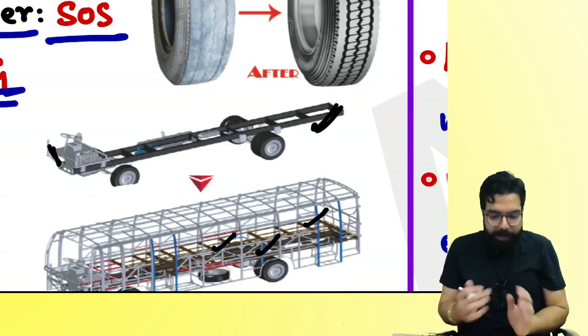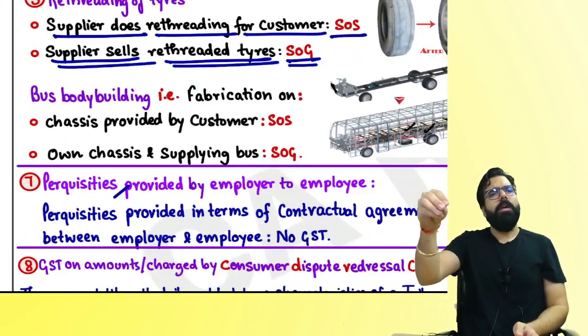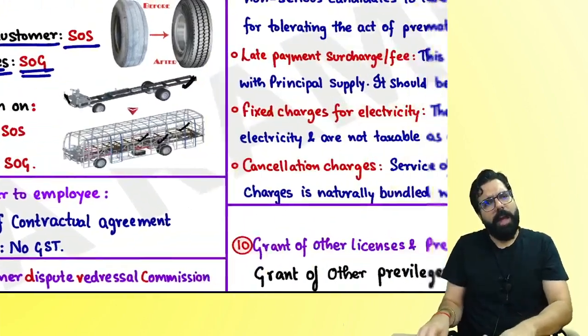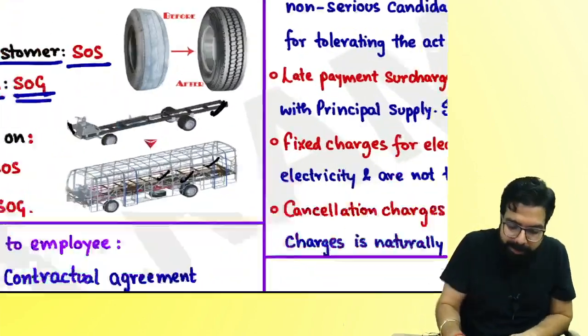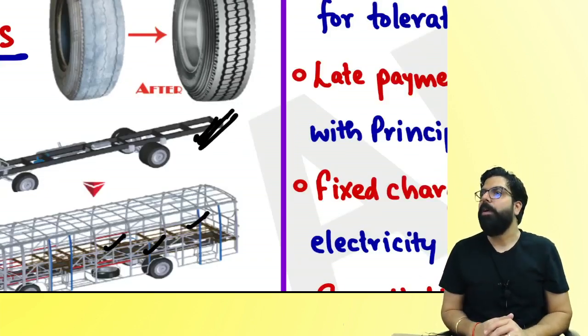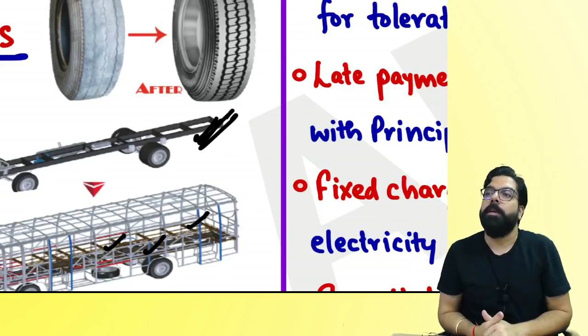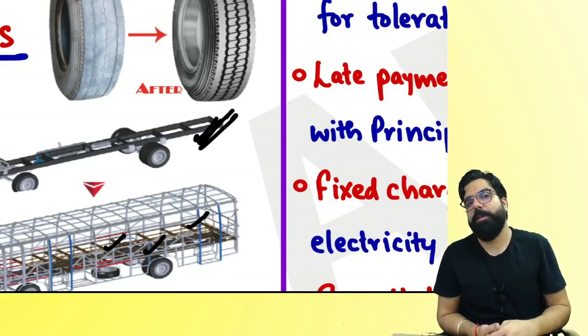Can I go ahead, everyone? And that's what they're telling. Sir, okay, tell me one thing. I am Volvo company. This chassis belongs to me only. I did the bus bodybuilding and I sold the bus. My question, supply of goods or supply of service?